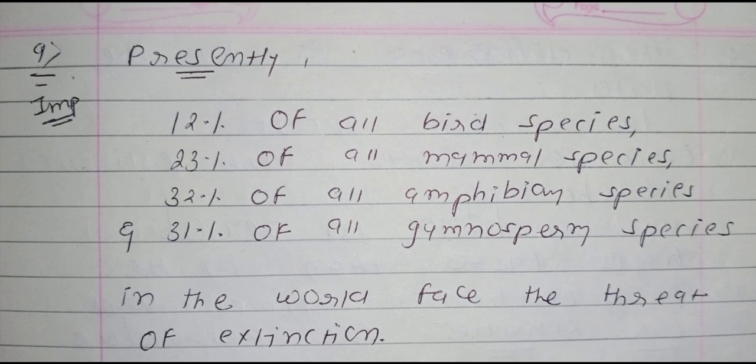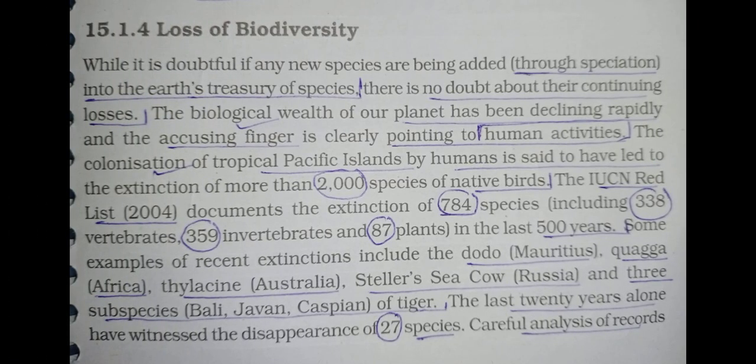Presently, point number 9, we can say that 12% of all bird species, 23% of all mammal species, 32% of all amphibians and 31% of all gymnosperm species in the world face the threat of extinction. So again see in point number 9 all are information, and these all are one type of MCQ. You will remember 12% birds, 23% mammals, 32% amphibians, 31% gymnosperms. Okay, so here part number 1 of this question is completed.